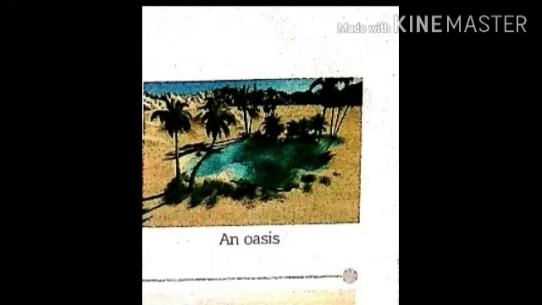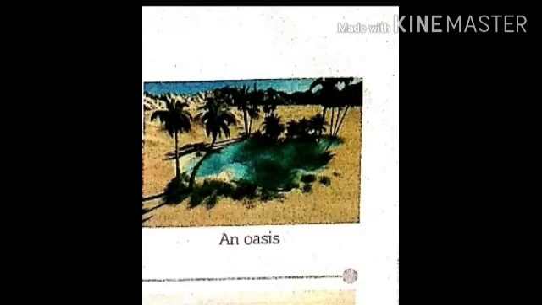Some plateaus are extremely large and cover hundreds of kilometers. For example, the Deccan Plateau in India is a large plateau, which extends over eight Indian states. Plateaus are rich in mineral resources. For example, the Chota Nagpur Plateau in India is rich in coal, iron ore, bauxite, manganese, and copper.